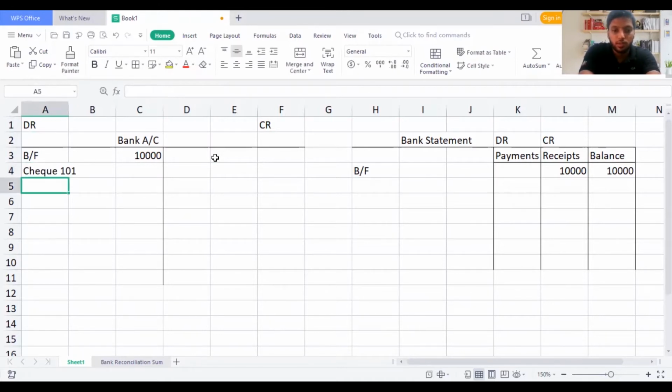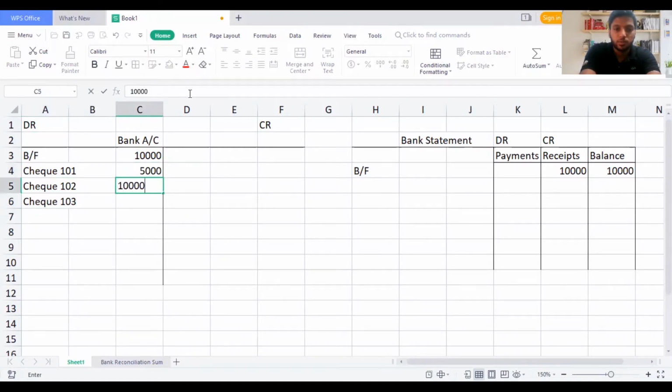Check 101, check 102, and check 103. I'm going to take 3 checks here. Just for your knowledge, guys, they will not give it like that. They will give some sort of names. So I'll take here 5,000, 10,000, and 20,000. Then I have bank charges. I'll have check 201, check 202.